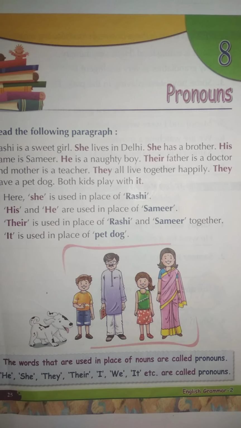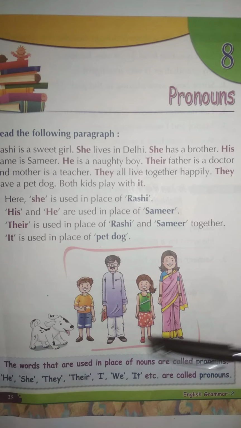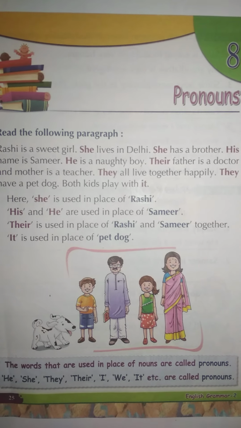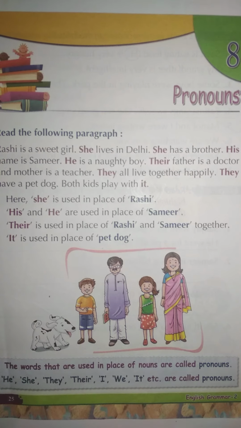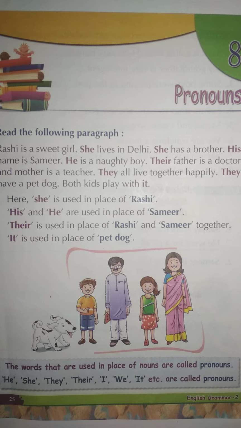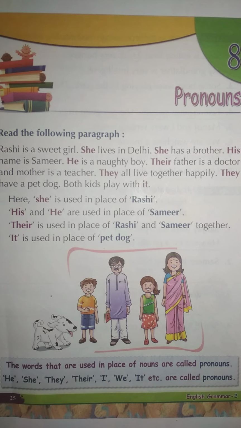Such as they are standing, they are laughing, because they are many people. They are more than one person. So what have we used here? We have used they.